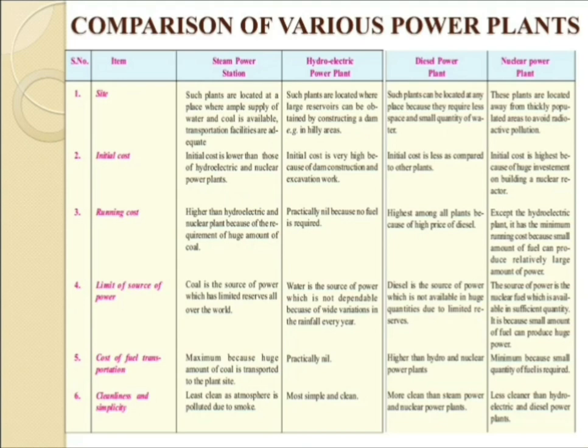Sixth category, that is cleanliness and simplicity. The steam power station is the least clean, as the atmosphere is polluted due to the smoke, while the hydroelectric power plant is more simple and clean. The diesel power plant is cleaner than the steam power and nuclear power plant. And last one, the nuclear power plant, is the least clean.